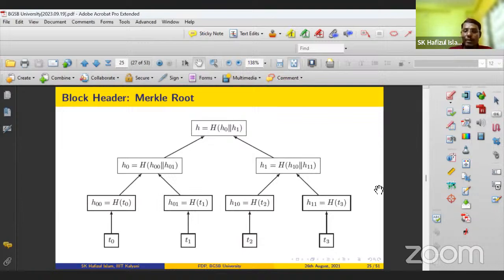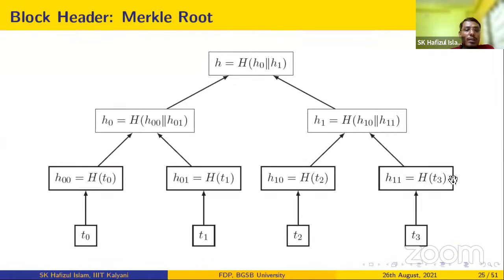You can see, suppose you have 4 files, T0, T1, T2, and T3. How will a single digest or Merkle root be created? First, we create the digest of all the files. It is a binary tree. So now here you see, in this level, these 2 digests will be concatenated and create a new hash.